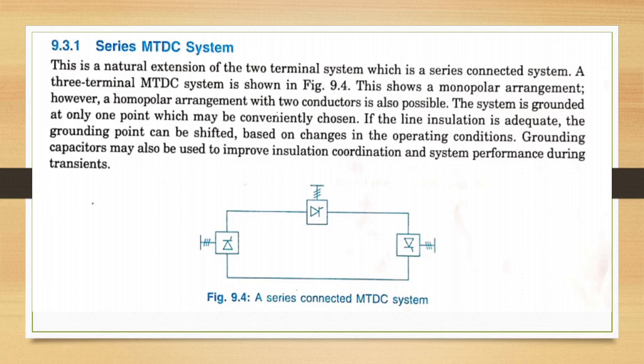If the line insulation is adequate, the grounding point can be shifted based on changes in the operating conditions. Grounding capacitors may also be used to improve insulation coordination and system performance during transients. In a series connected system, current is set by one converter station and it is common for all the stations.